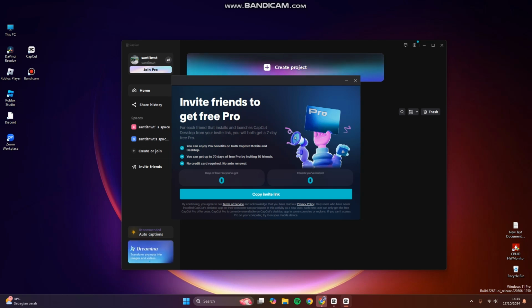So if your friends have already joined CapCut, you'll see the numbers in here increase for the friends you've invited and also the days of Pro that you've got. So just copy the invite link and share it with your friends.